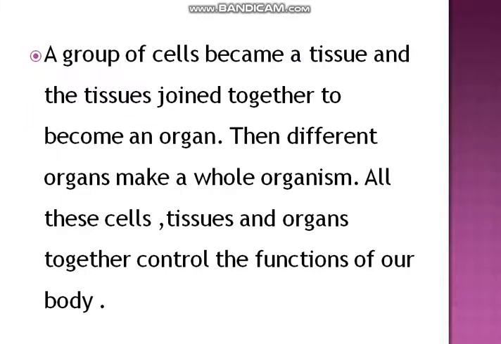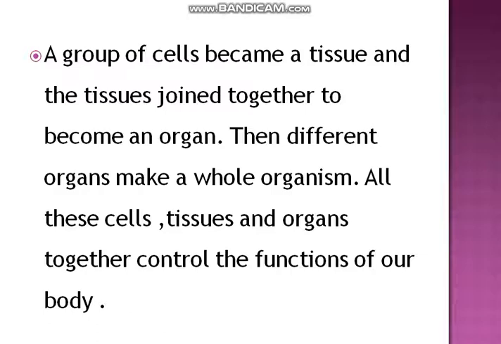A group of cells together is called a tissue, and a group of tissues joins together to form an organ, and different organs make a whole organism. All these cells, tissues and organs together control the functions of our body.